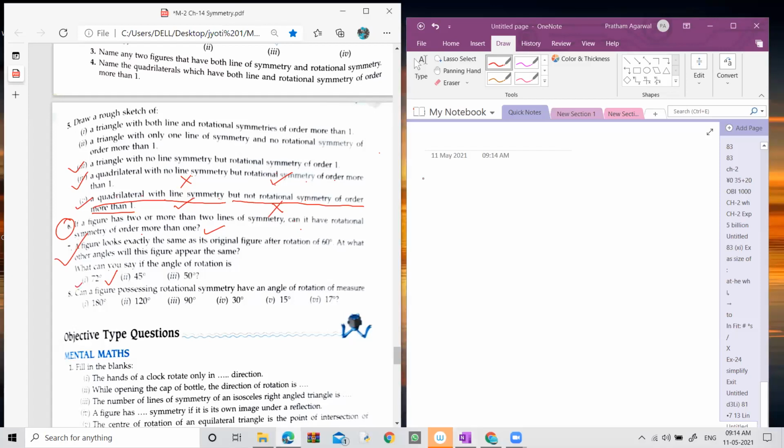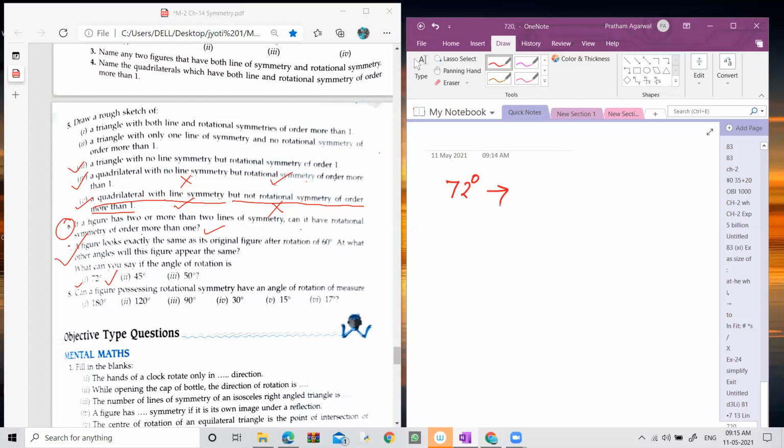Now let's come to the second part. 72. If any figure has rotational symmetry with a 72 degree angle, and you have to find the other angles of rotation, how can you find them out? Please write in the chat box. Quickly respond. Tell me the other angle of this figure.